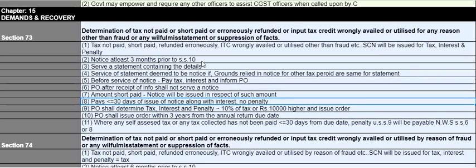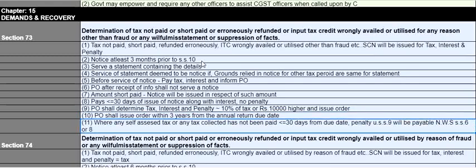If a notice has been already issued and you are going to pay the taxes along with interest within 30 days from the issue of notice, then there is no penalty. If you don't pay the taxes along with interest within 30 days, then the proper officer will determine the taxes, interest and penalty equivalent to 10% of tax or 10,000 rupees, whichever is higher, and they will pass the order. And this order has to be passed as discussed within 3 years from the annual return due date.